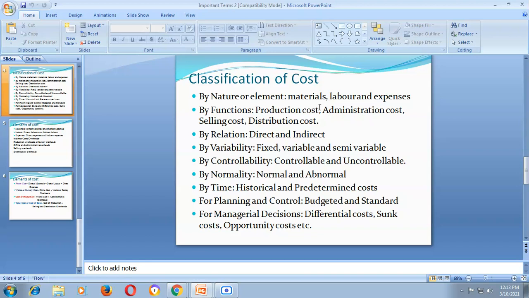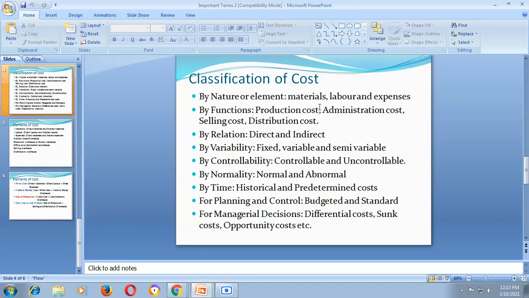I will give one example, say, to make a coffee. What will be the direct material? To produce a cup of coffee, the direct material will be milk and coffee powder. Without these two things, we cannot cook a coffee, right? Labor will be, for cooking purpose, human activities are a must.